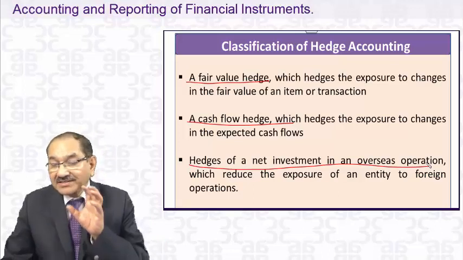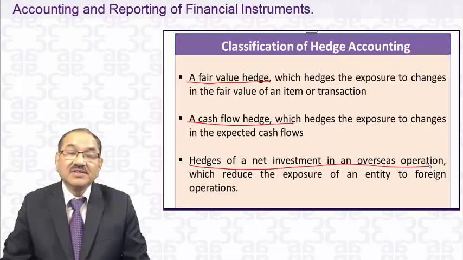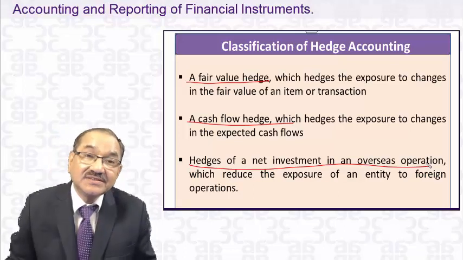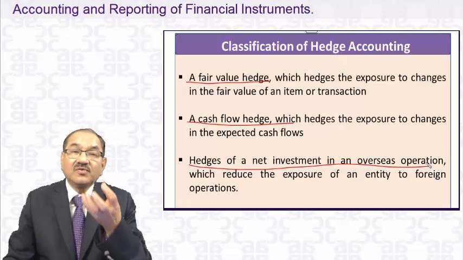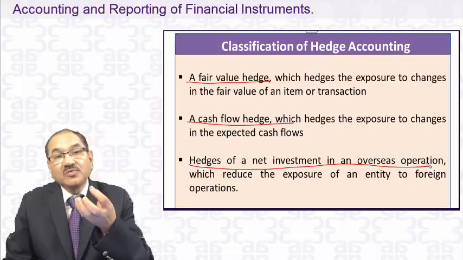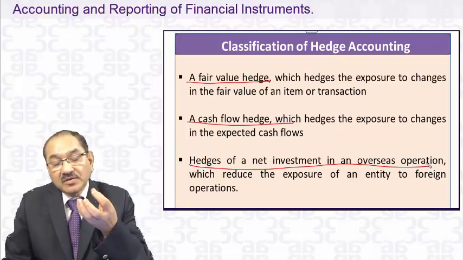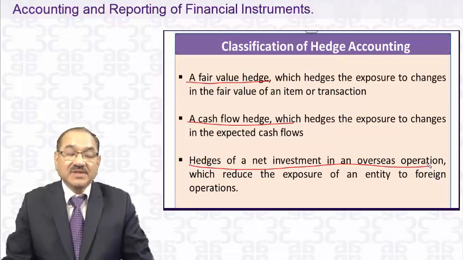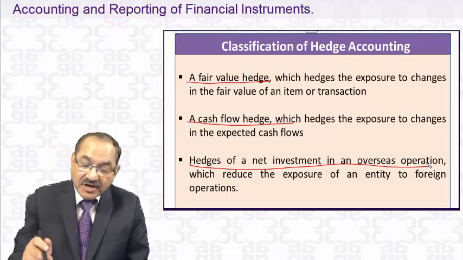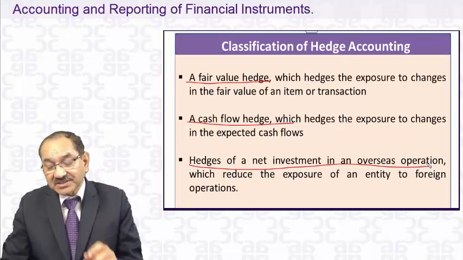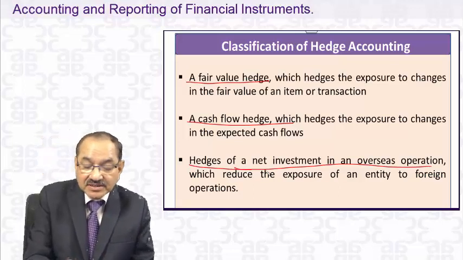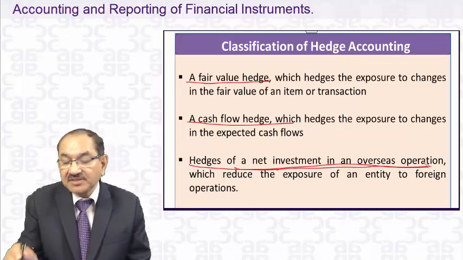You want to hedge this cash outflow. That's called a cash flow hedge. Any cash outflow, you want to hedge this exposure of the cash flows. And if you have got a subsidiary or branch operation outside, then this type of hedge applies: net investment in overseas operations.